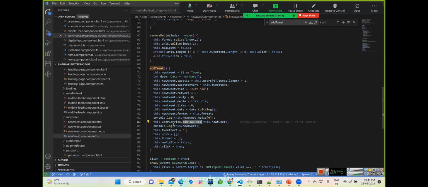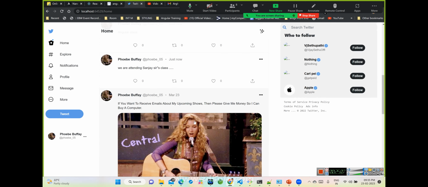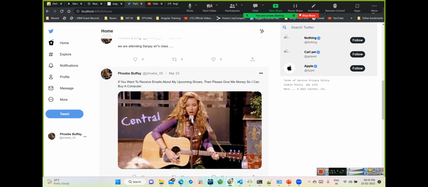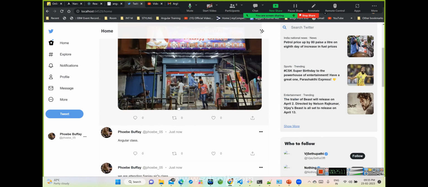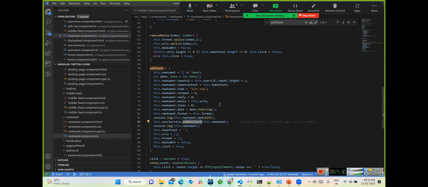After the tweet is done, we need to make it available to the display tweet also, so that it will be available here along with the existing data. Initially this girl was there, playing guitar, but along with that my comments and my image also came into this picture, correct? How did it happen? Once I add something, on click of add, this new tweet will be constructed, and using user service I can pass the data that this section of code will bring from the user service and get it available over here, correct? That's what we are doing here.